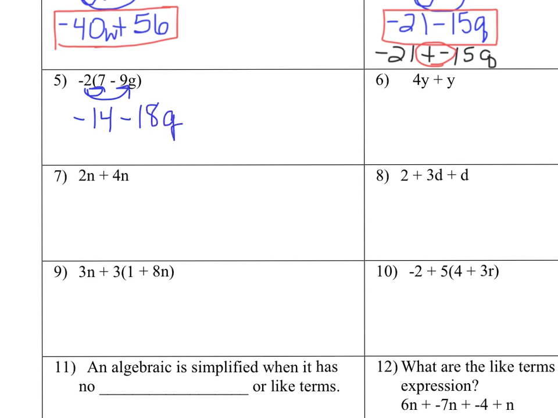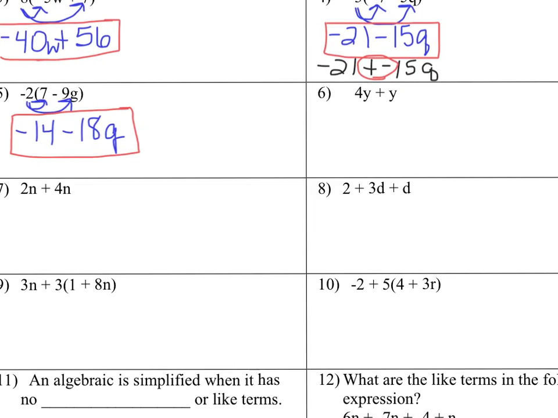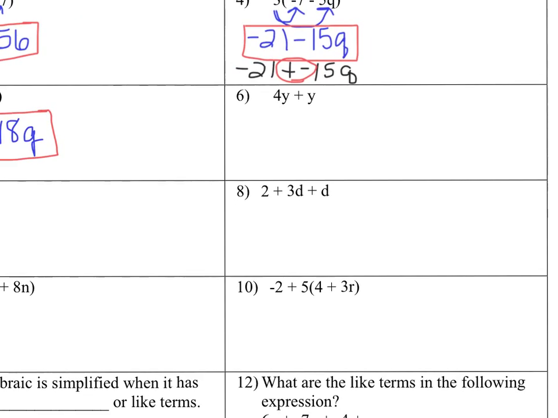I don't think there's anything special about that one that you need to know. And now on number 6, we don't have parentheses, so you have to combine like terms. Remember, like terms have the same variable or no variable at all. And if you have an exponent, then it has to have the same exponent, but we don't have that here.